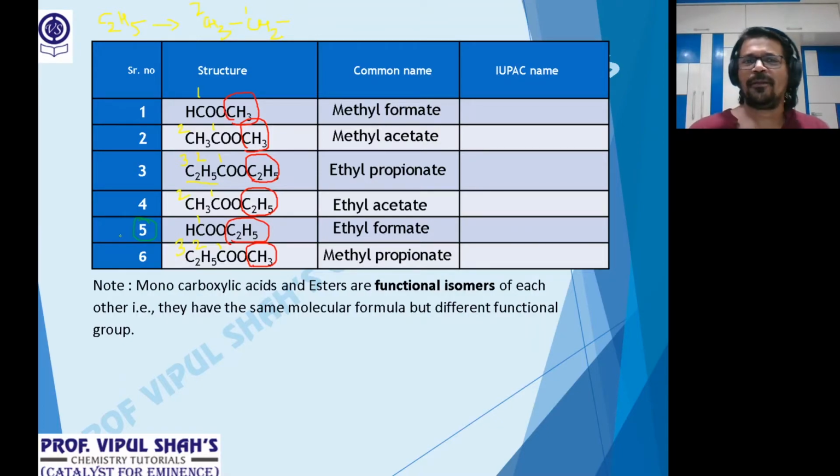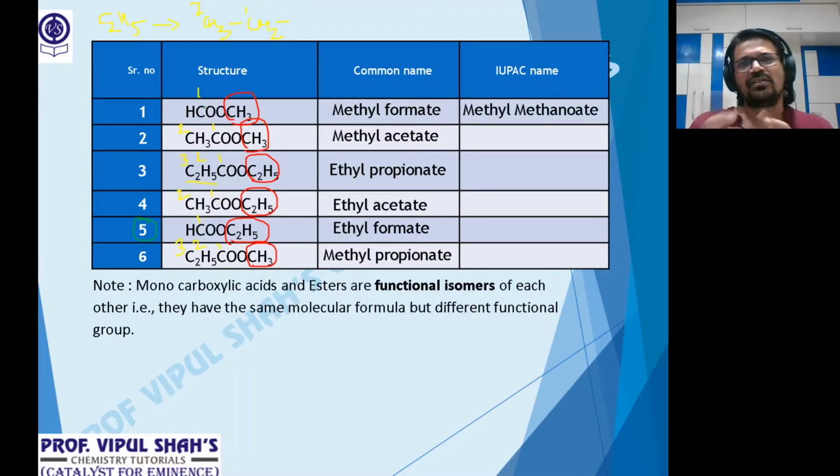Come back to IUPAC. Once again, the alkyl remains the same everywhere. Only the acid part becomes IUPAC. Formate was 1 carbon, so what was its IUPAC? Methanoic acid. So replacing ic acid by the word ate gives methanoate. So this will be methyl methanoate.